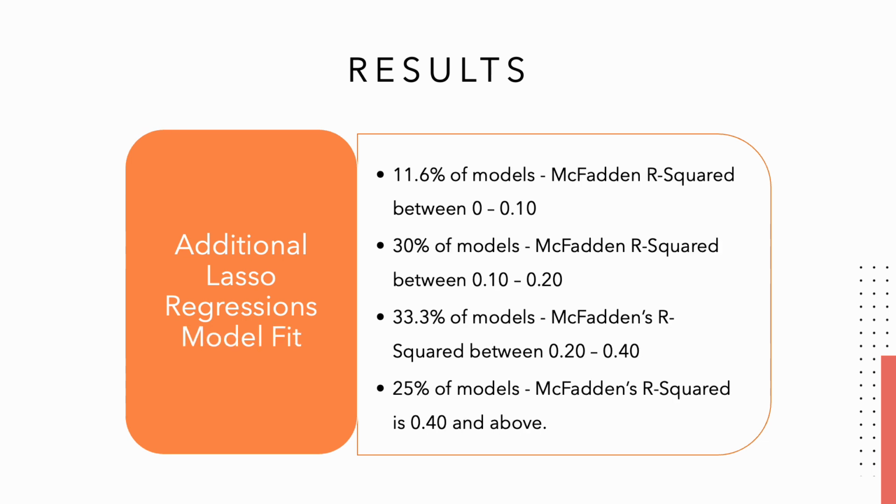On analyzing the additional lasso regression model fit, we observed 11.6% of the models with McFadden R-squared between 0 and 0.10, 30% between 0.10 and 0.20, 33.3% between 0.20 and 0.40, and 25% of the models with 0.40 and above McFadden R-squared.